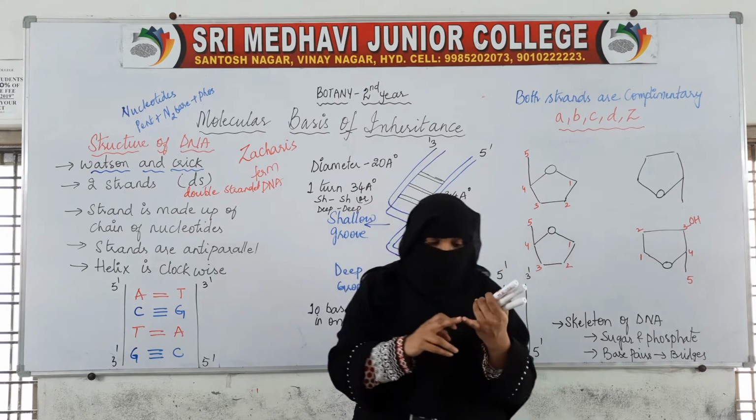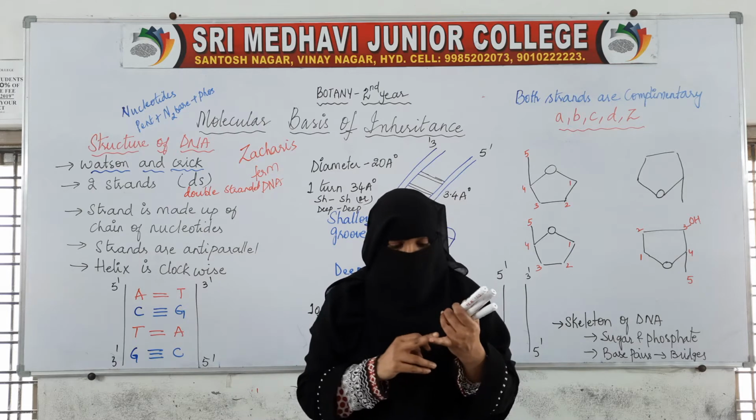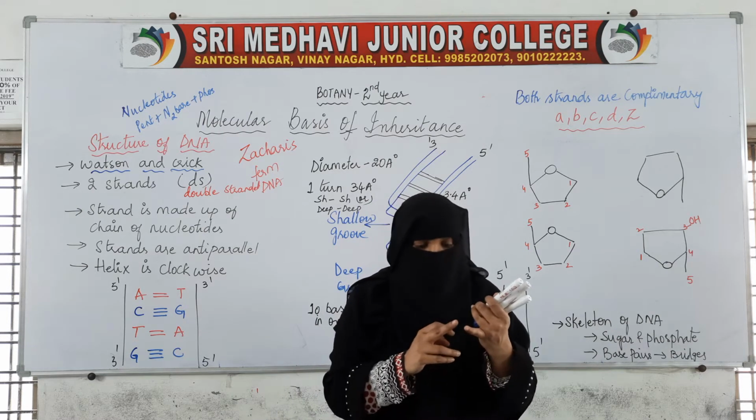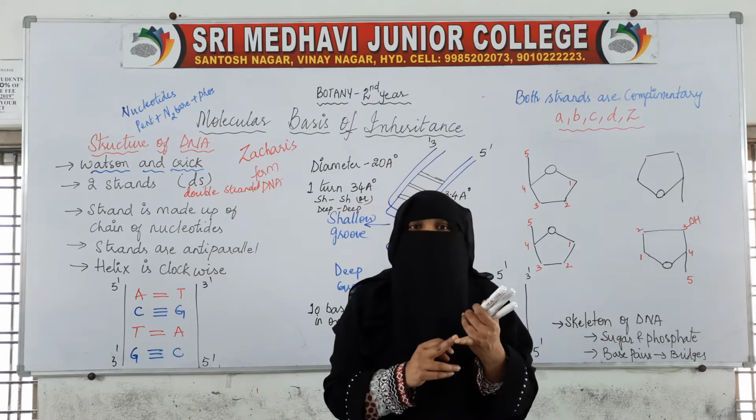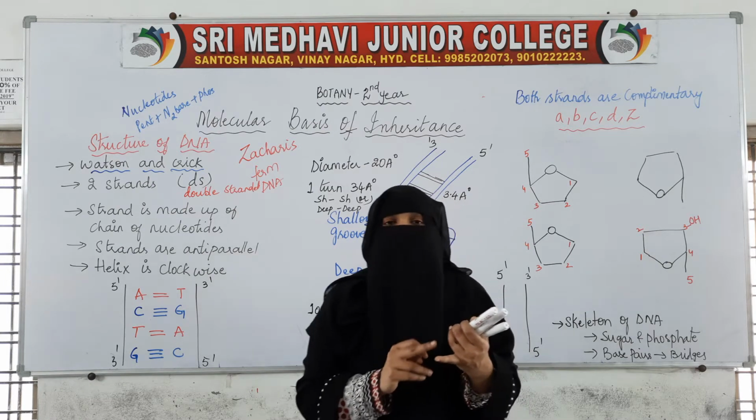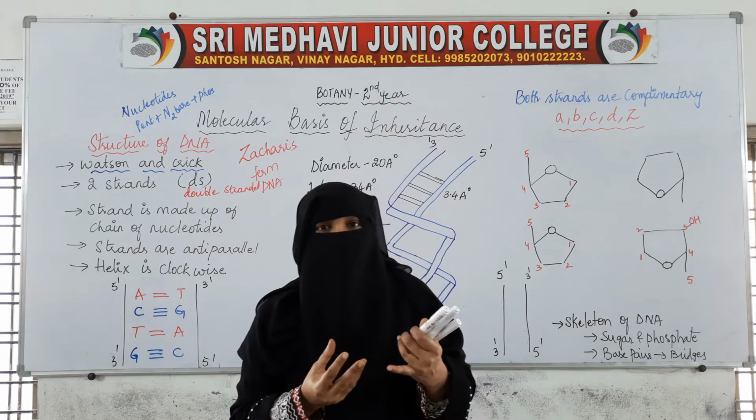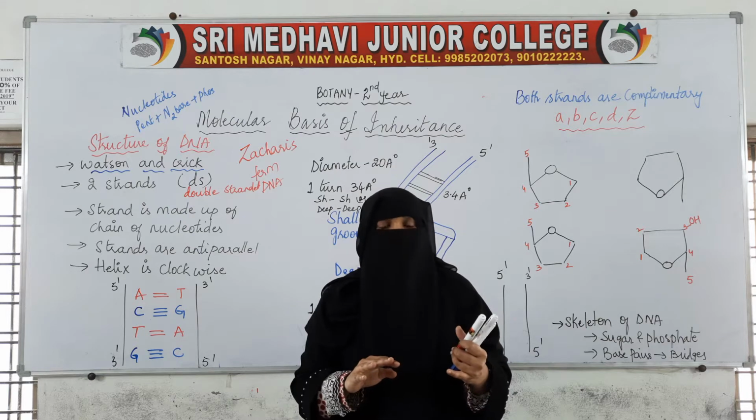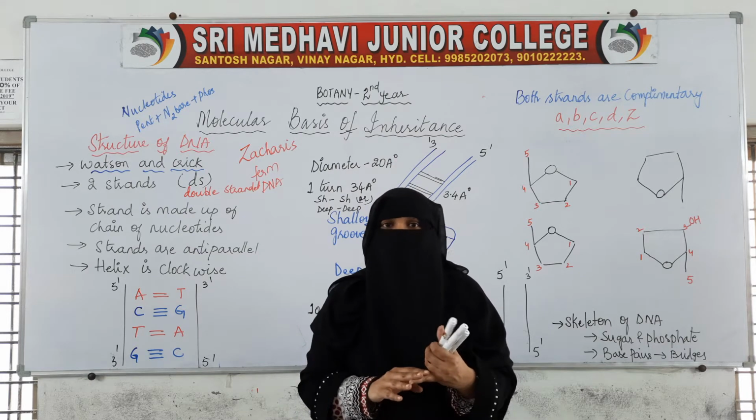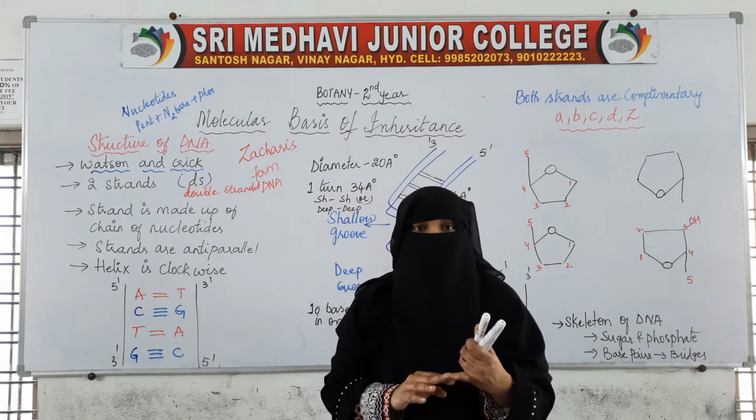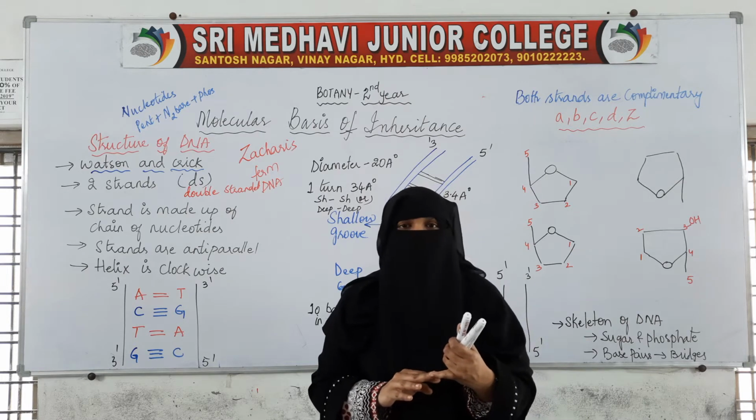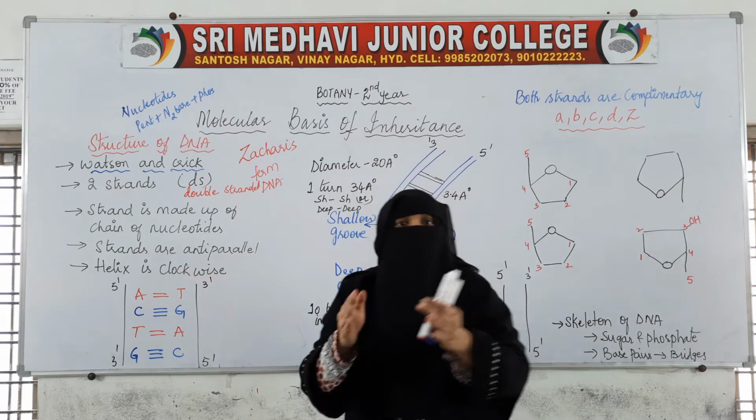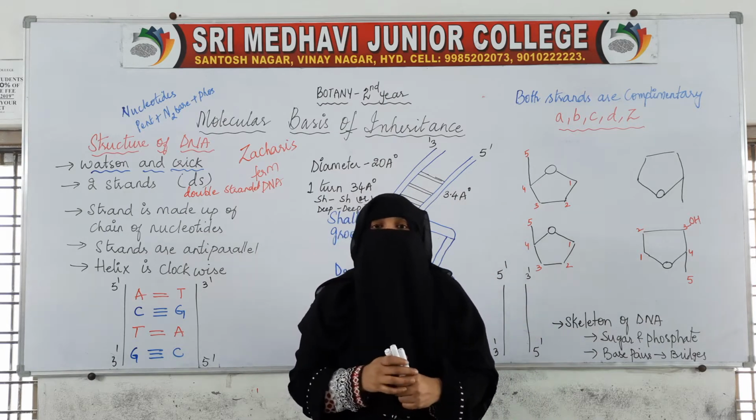The commonly found DNA is double-stranded. We said that nucleic acids are of two types, DNA and RNA. DNA is almost always double-stranded. Leaving a few exceptions where we find single-stranded DNA, most organisms have double-stranded DNA, and RNA is single-stranded.